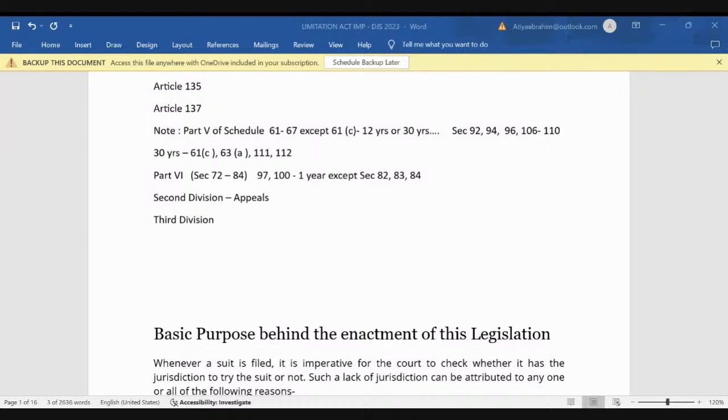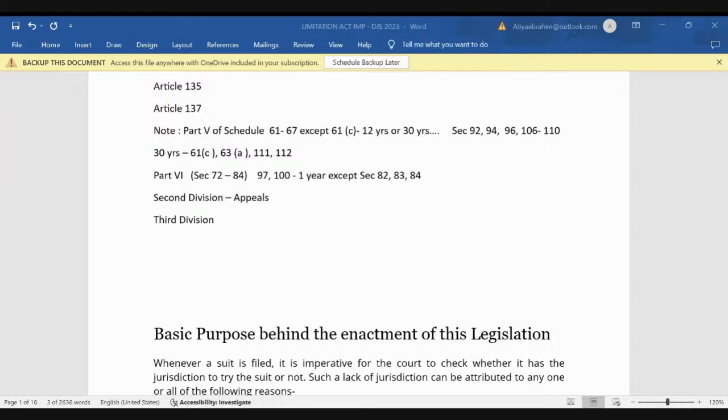So mainly you will see all have 3 years limitation period, but some have 30 years and 12 years also. Just filter out those 12 years and 30 years and the days thing. Otherwise for everything else you have to apply 3 years. So first division, which is suit, contains 10 parts, and it all deals with suit and limitation period for suit.